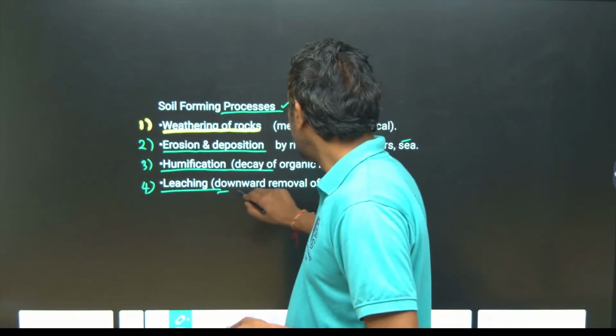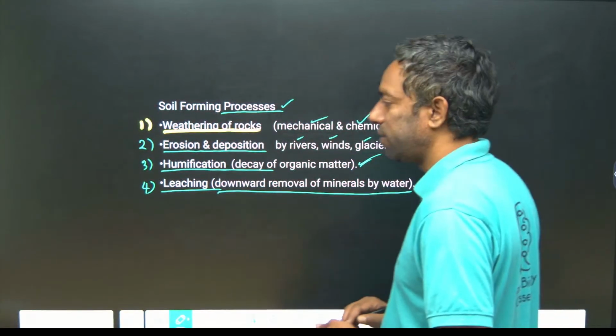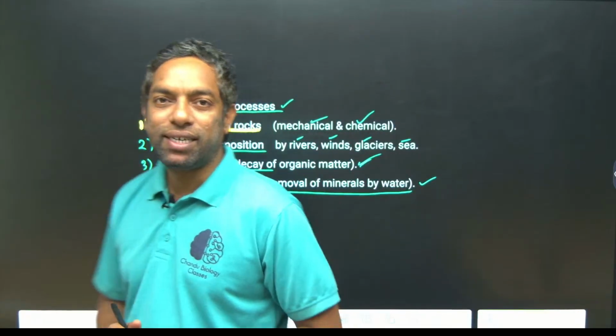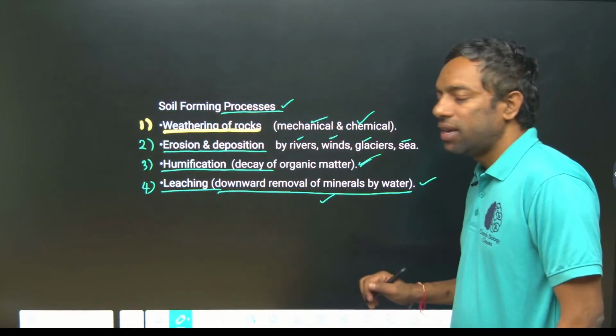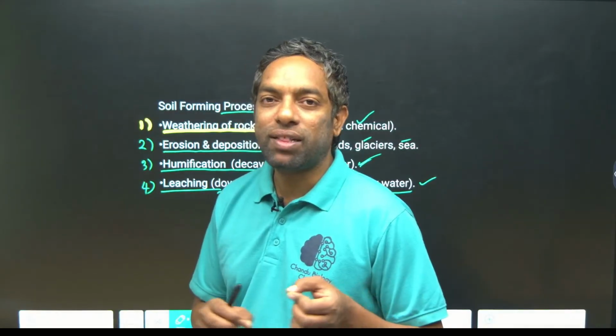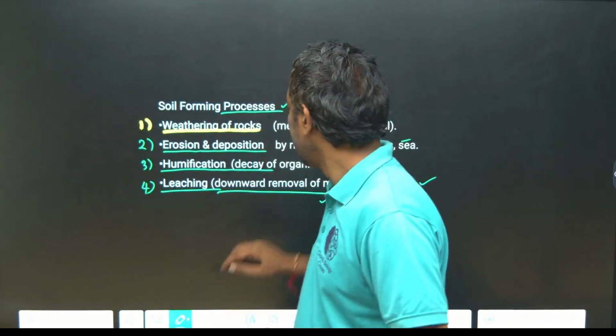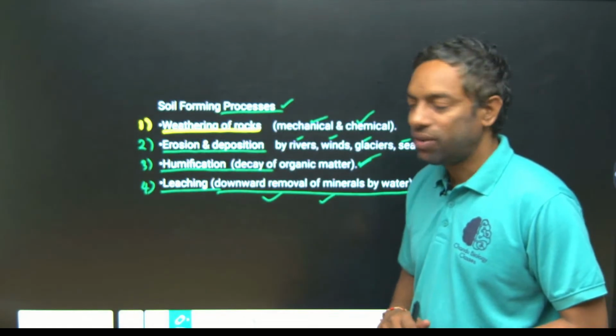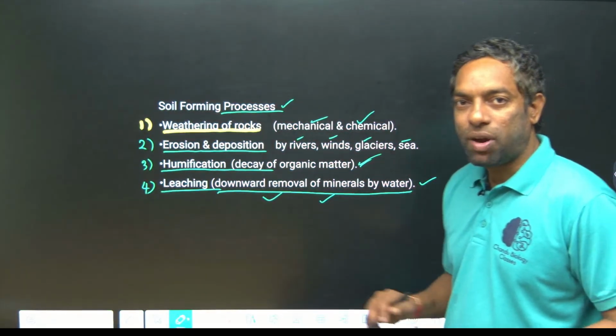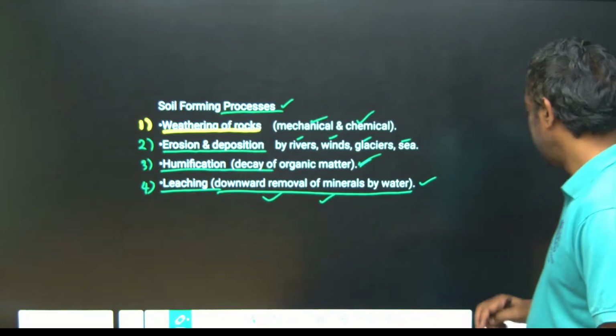Leaching, the downward removal of minerals by water. Water can pass downward through the rock, carrying minerals. If there is any big rock, water is always flowing through the rock, and a certain amount of rock can melt in the water after a certain period. That is mineralization, and here we call it leaching. I hope you guys understand this. These are the 4 processes for soil forming, guys.